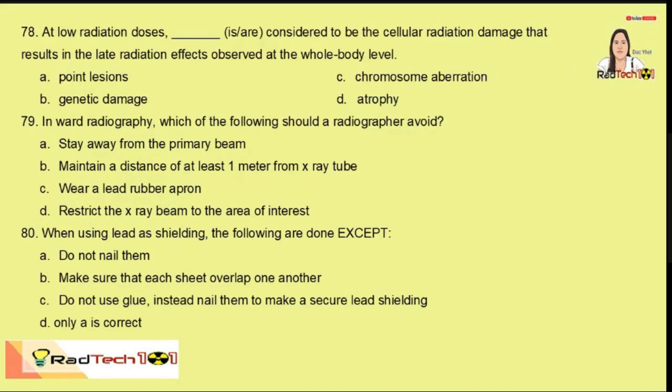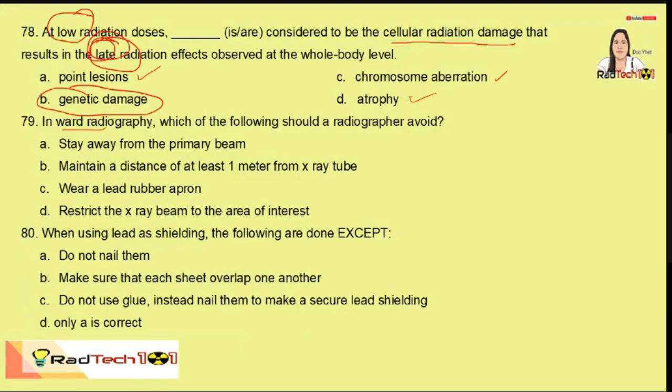At low radiation doses, blank are considered to be the cellular radiation damage that results in the late radiation effects observed at the whole body level. So ito yung keyword nyo, late. So, lahat sila early effects kapag naka-receive ng mataas na doses, so pwedeng mangyari agad-agad kapag higher ang dose. But since we're talking about late effects, so genetic damage. So parang stochastic siya. And also, keyword nyo din, low radiation doses.